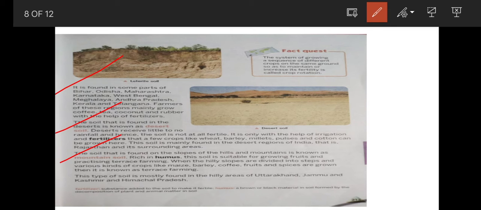The soil that is found in the slopes of the hills and mountains is known as mountain soil. Rich in humus, this soil is suitable for growing fruits and practicing terrace farming. When the hilly slopes are divided into steppes and various kinds of crops like maize, barley, coffee, fruits and spices are grown, then it is known as terrace farming. This type of soil is mostly found in the hilly areas of Uttarakhand, Jammu and Kashmir and Himachal Pradesh.